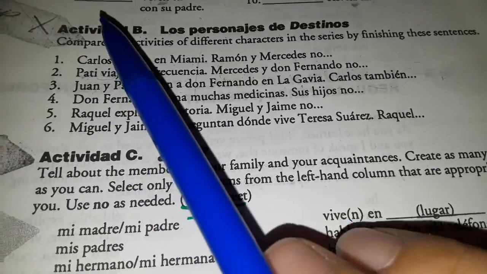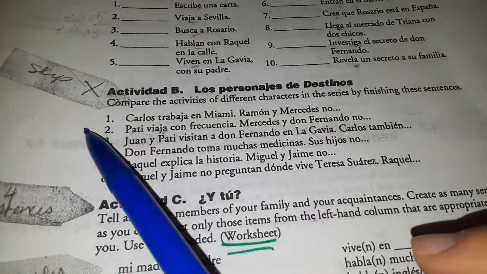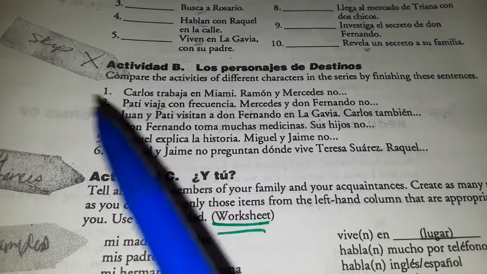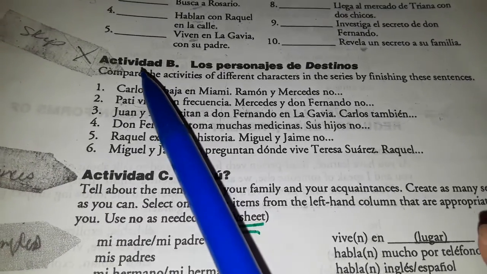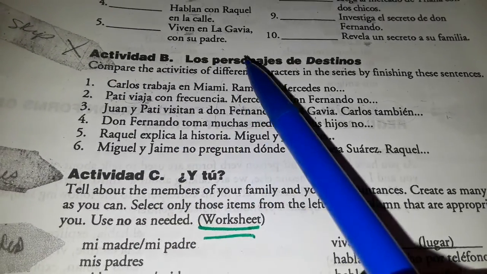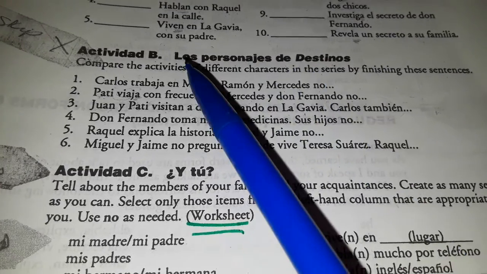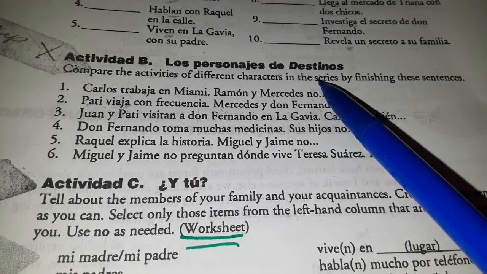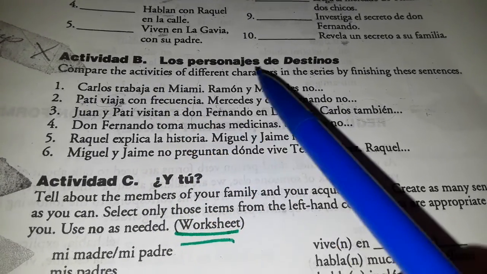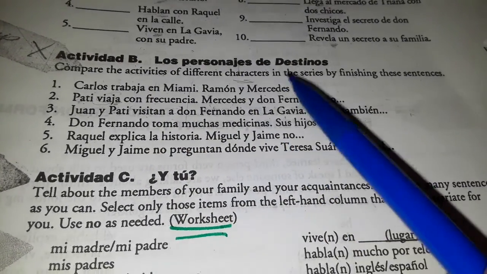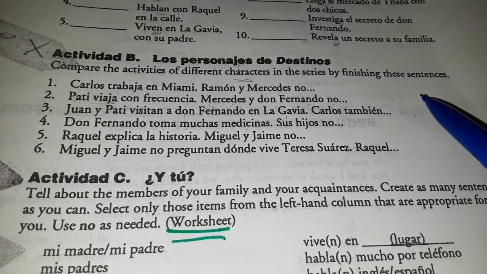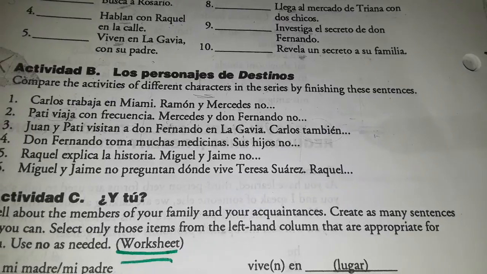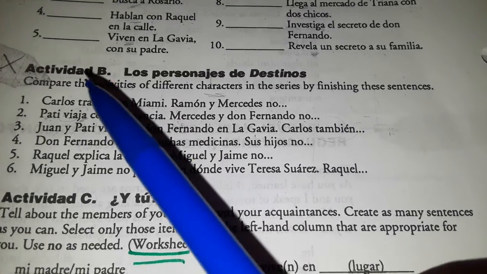Okay. Actividad B. I know, as I explained before, I wrote skip on here, but I do want for you to do this. It's necessary. Actividad B. Los personajes de Destinos. Los personajes, that means characters, de Destinos. Compare the activities of different characters in the series by finishing these sentences. Unfortunately, there's no space in the back sheet that I gave you for this. That's all good.